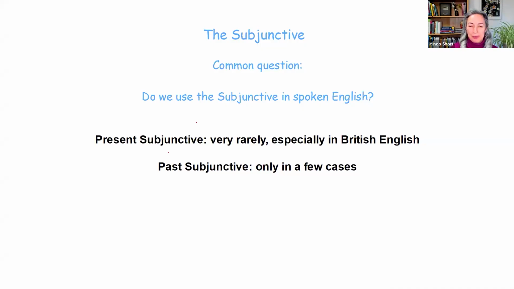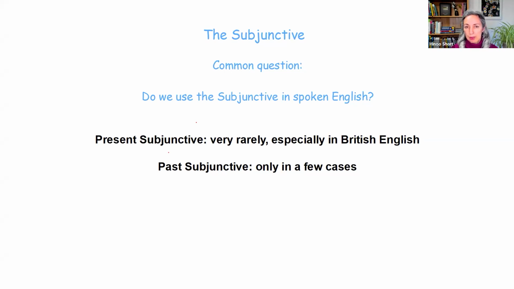So, the subjunctive. A very common question I get is, do we use the subjunctive in spoken English? Well, first of all, there are two types of subjunctive, present subjunctive and past subjunctive. When it comes to present subjunctive, we very rarely use it in spoken English, especially in British English. When it comes to the past subjunctive, we do use it, but only in a few cases.